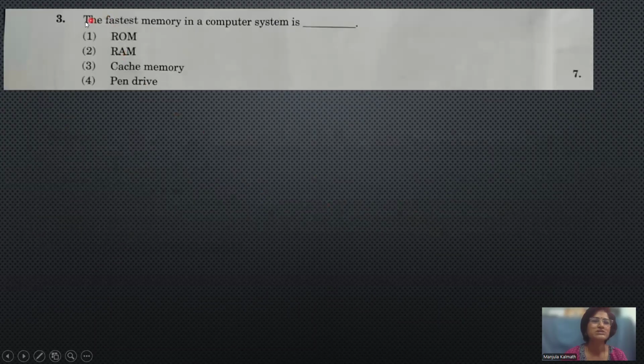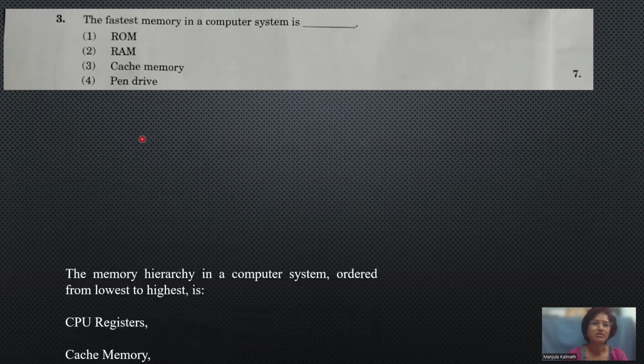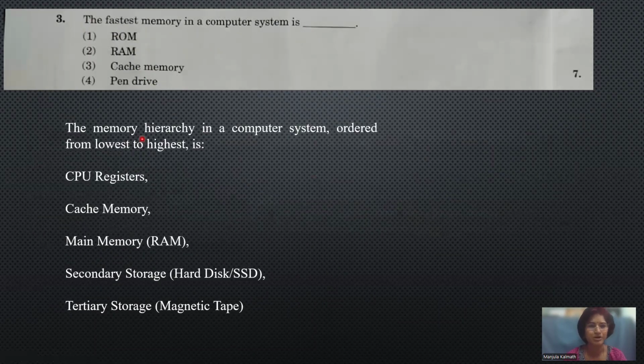The next one is, the fastest memory in a computer system is. So here ROM and RAM belong to the main memory, and cache memory as well as pen drive. When we consider the speed of the memory, we take it from highest speed to lowest, in decreasing order.